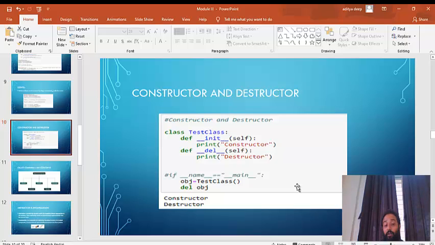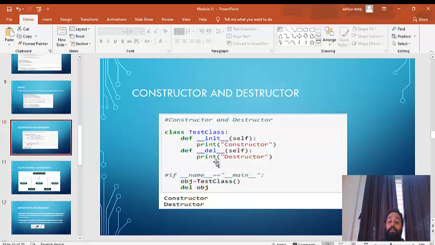What is a constructor? A constructor is called when you create an object. I'm repeating it again, a constructor is called when you create an object. So here let's understand, I've created a class called test class. I've defined two methods inside that. First method is underscore underscore init underscore underscore. I'm passing an argument called self, and then I'm trying to print constructor. Second one is def underscore underscore del underscore underscore self, and then I'm trying to print destructor.